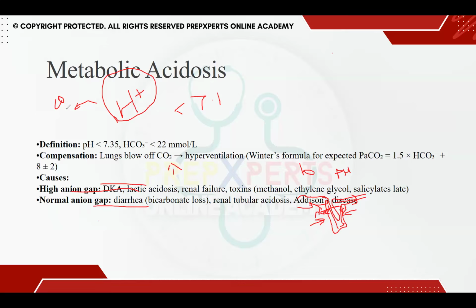Sometimes it's not improving, and we go for inotropic support because we have to improve the cardiac contractility. Usually we say this because there is poor perfusion because of acidosis. The high proton acting on the myocardium causes decreased perfusion. This is one complication. Another complication is that this proton acts on the chemoreceptors, and it triggers the chemoreceptor zone. The child starts hyperventilating, and because of hyperventilating the child starts losing all the CO2, which again is a danger for the child.